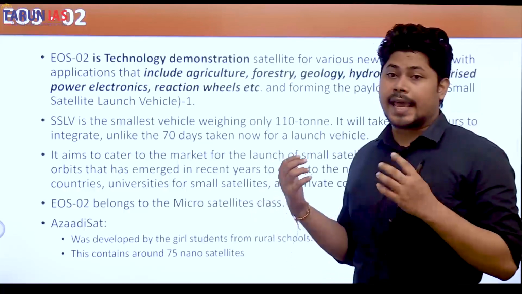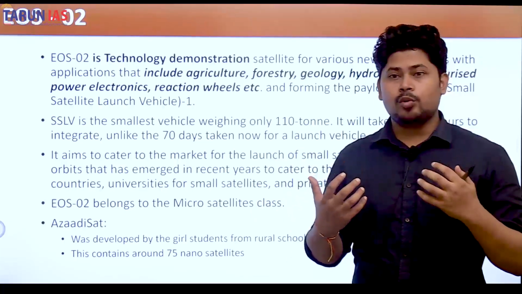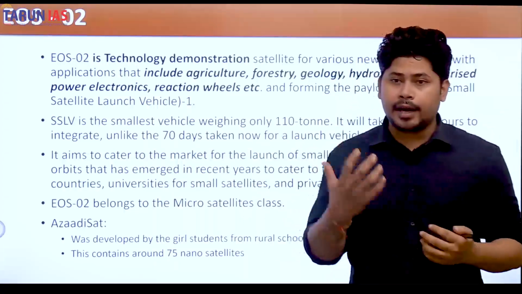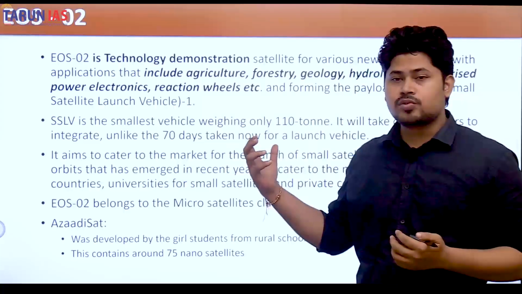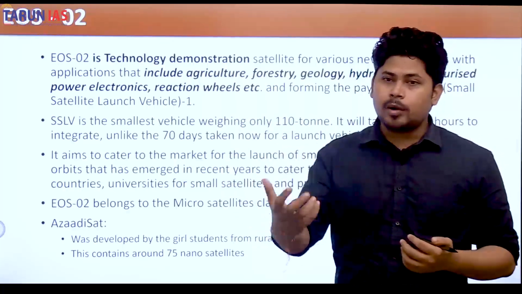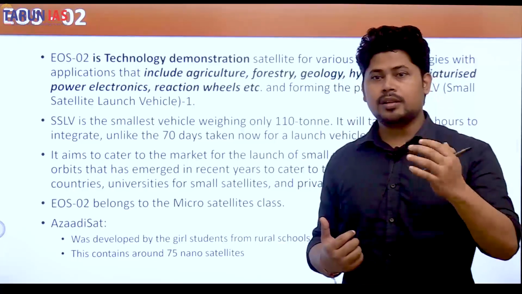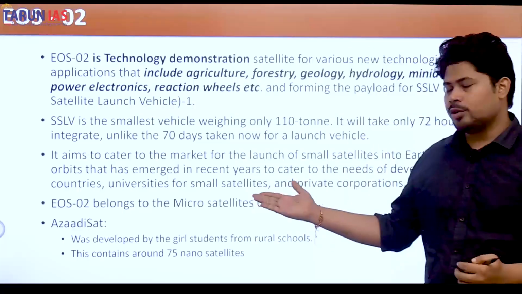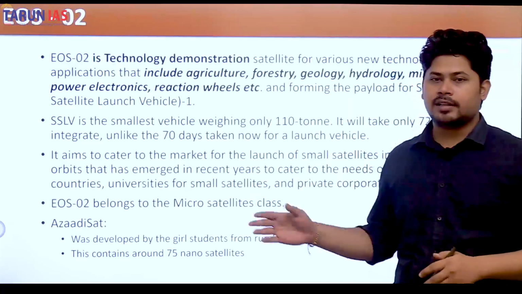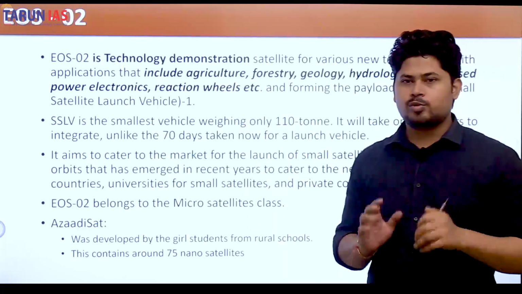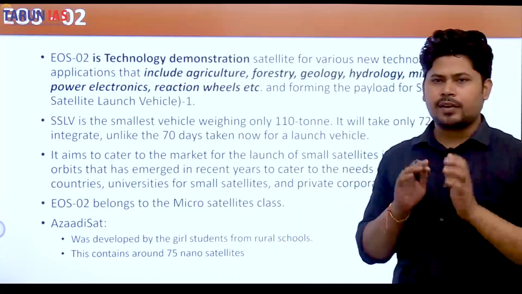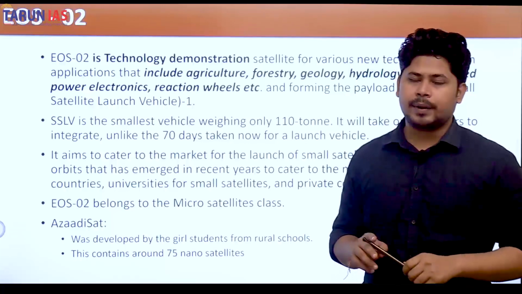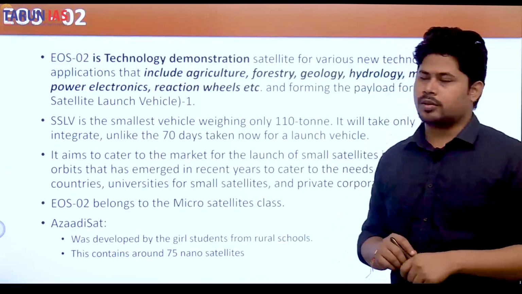Now India was trying this SSLV to make itself able to launch the smaller satellites, and the smaller satellites are a great market. So India was trying to demonstrate to the world that yes, we are able to launch a satellite in the lower Earth orbit, or smaller satellites as well. So EOS-02 belongs to the micro satellite class, and Azadi was developed by girl students from rural schools. It contains 75 nano satellites, to celebrate the 75 years of our independence, that is the Azadi Ka Amrit Mahotsav.